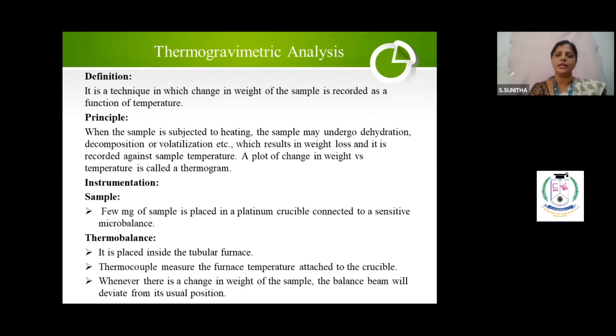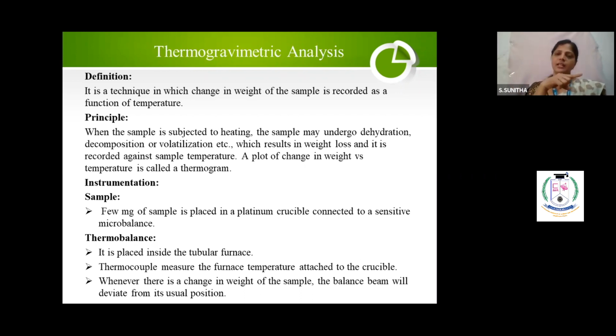Is it clear? Now that is what I have given here in the thermobalance. It is placed inside the tubular furnace, the balance furnace. The thermocouple measures the furnace temperature and is attached to the crucible. Whenever there is a change in weight, the balance beam will deviate from its usual position. Correct? The balance will be like this, the pan will be here, and you will keep the crucible. Whenever there is a change in weight, the balance will deviate, this side or that side.